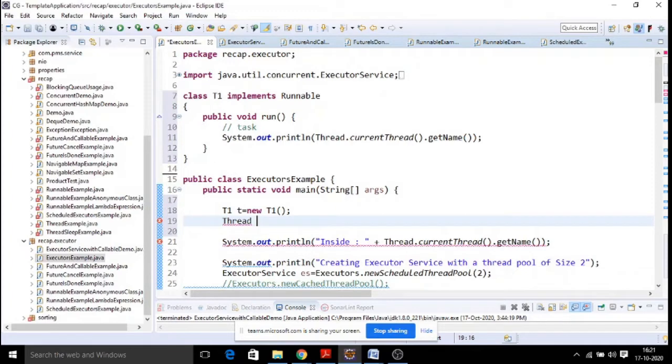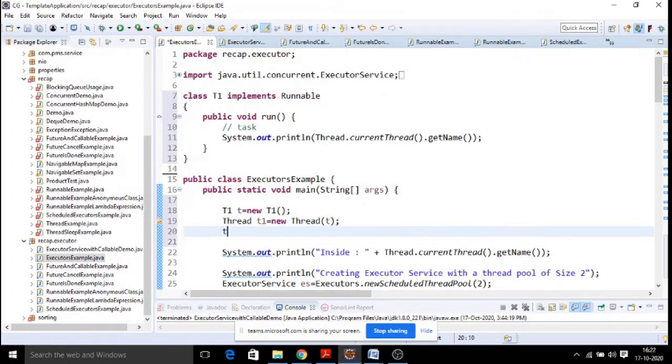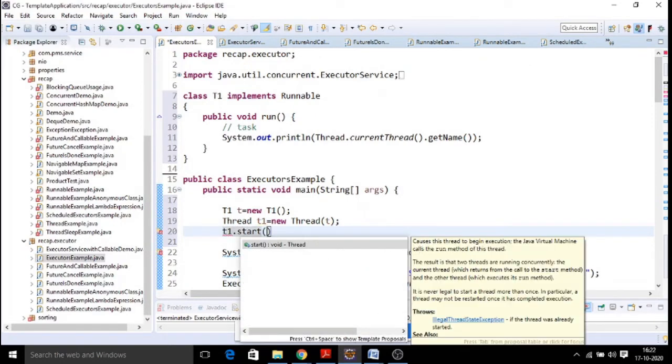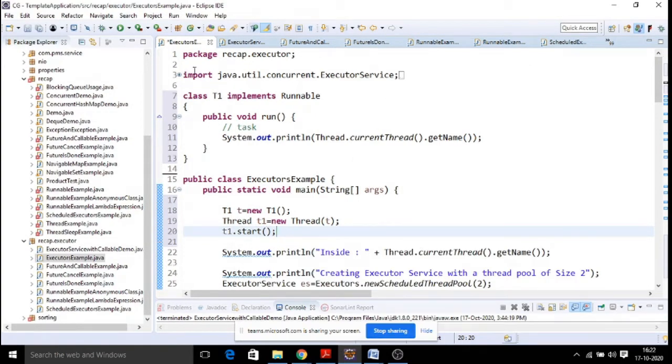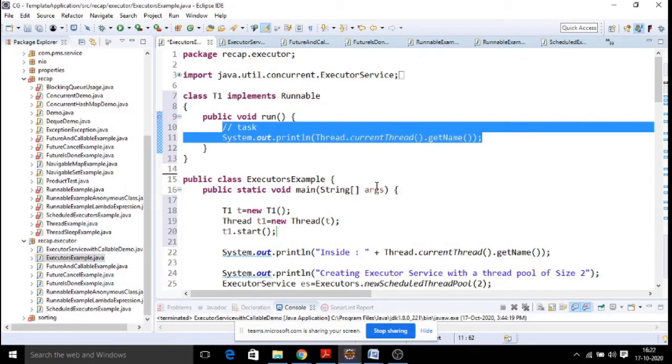and afterwards we need to create an object of runnable interface. First you create your current object, then you need to create it with a super class called Thread, and you need to pass your object to this constructor. Then after you will say start. These are all the steps you need to do to run the task created by your thread. So these are the steps, right?